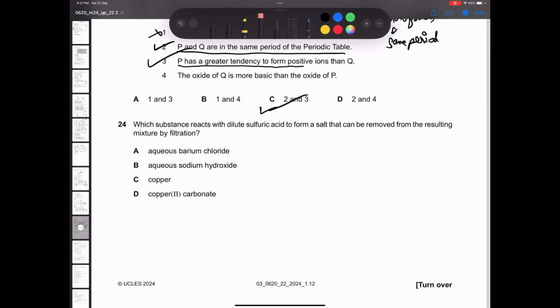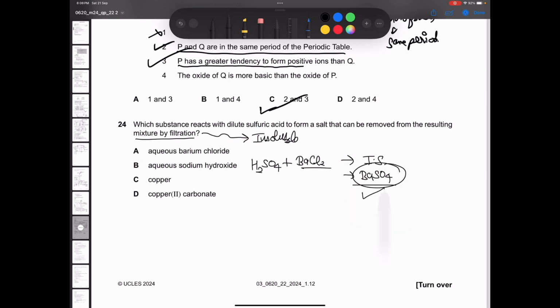Now, question number 24. Which substances react with dilute sulfuric acid to form a salt that can be removed from the resulting mixture by filtration? So they have given us the hint here that you can remove the salt by filtration. Now, what kind of salts are removed by filtration? Insoluble salts. Insoluble salts are removed by filtration. So what should we react with H2SO4 to get an insoluble salt? If you react it with barium chloride, you will get barium sulfate as one of the salts, and we know that the majority of sulfates are soluble except two or three exceptions, and one of the exceptions is barium sulfate.